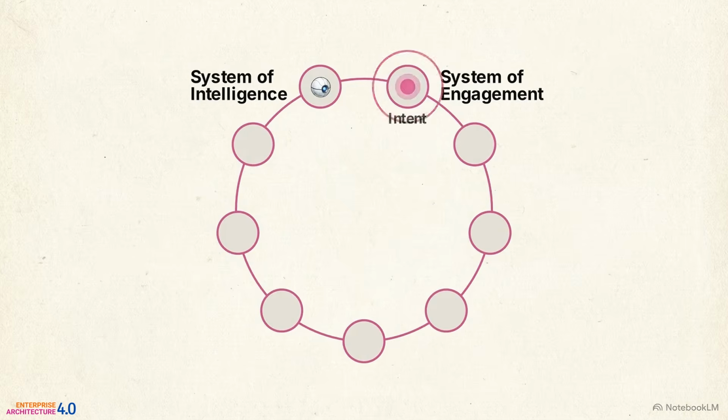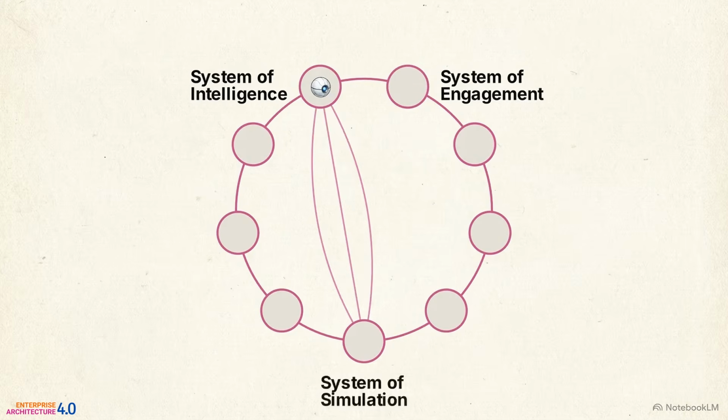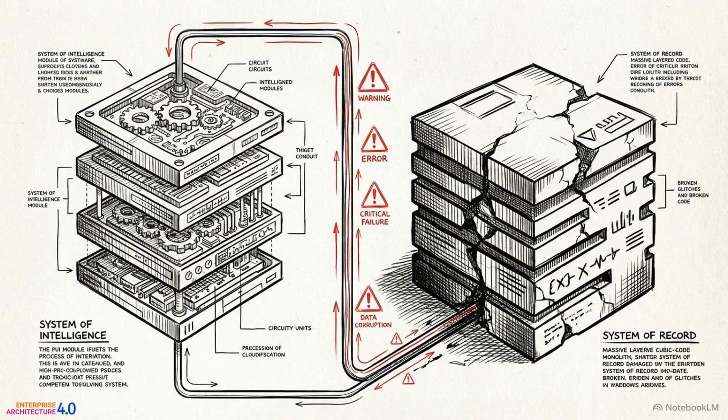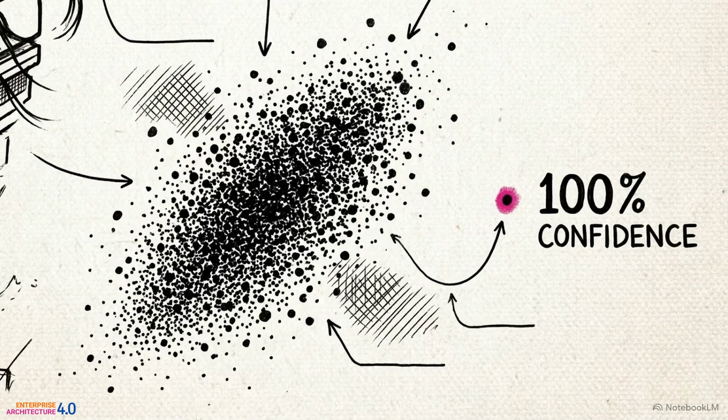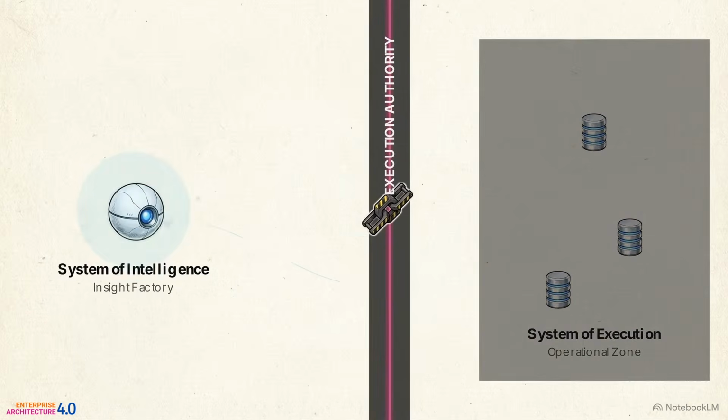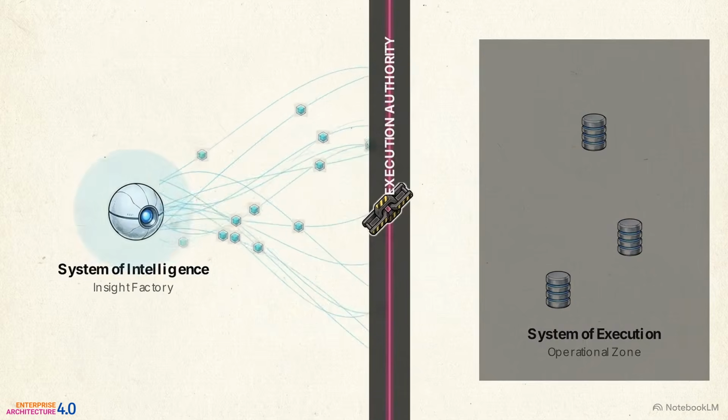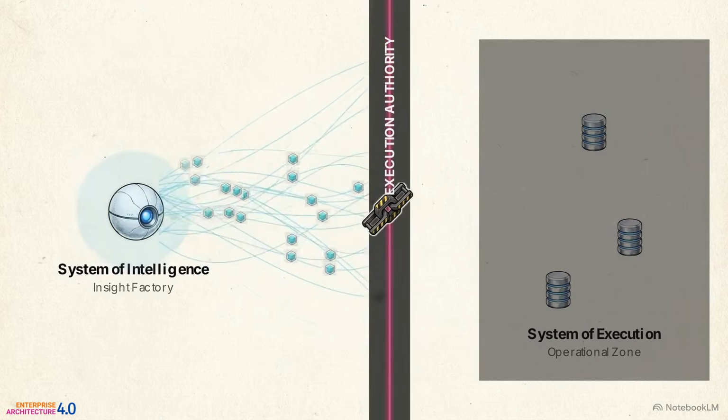Intent captured at the system of engagement flows to the system of intelligence, generating hypothetical pathways. These enter the system of simulation, stress testing options against policies to prevent learning through live incidents. Generating options requires a basis in reality. A highly capable system of intelligence cannot compensate for a weak system of record. In an autonomous loop, hallucinated certainty is operationally worse than admitted uncertainty. Left unguarded, intelligence is simply an insight factory, a high-throughput generator of possibilities. It becomes dangerous if it is not strictly separated from the authority to execute.